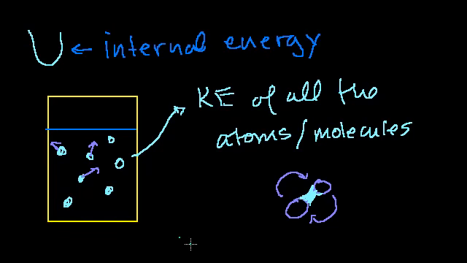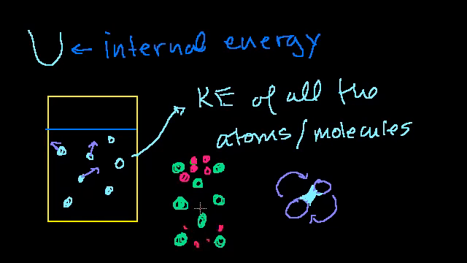Oh, I'm using the wrong tool. So let's say I have some metal. All right, those are my metal atoms. And in that metal atom, I have a bunch of electrons. Let me use a suitably different color. I have a bunch of electrons here, and I have fewer here.